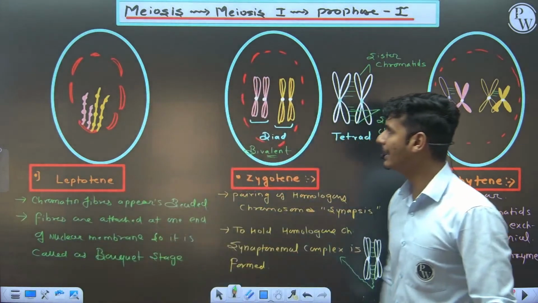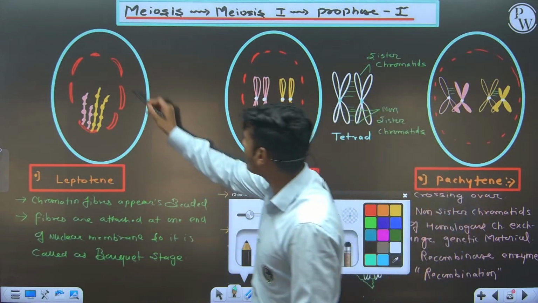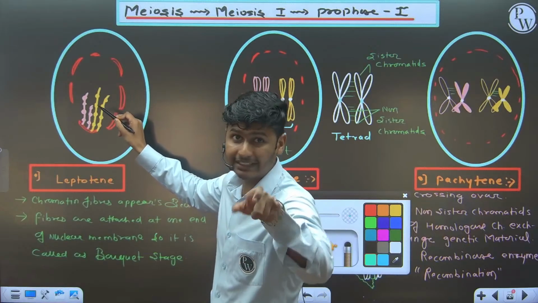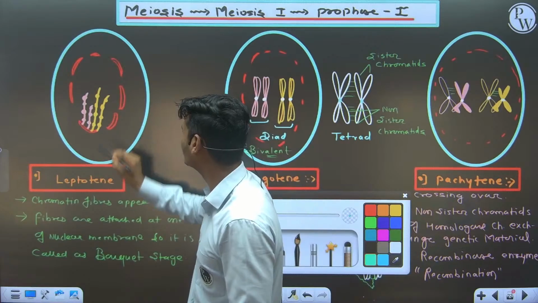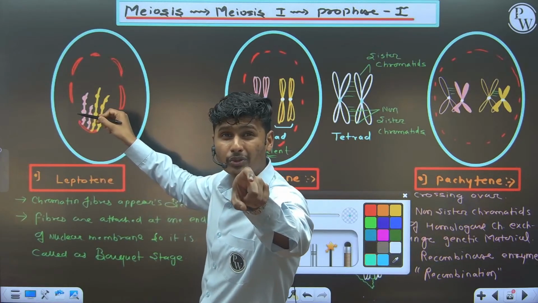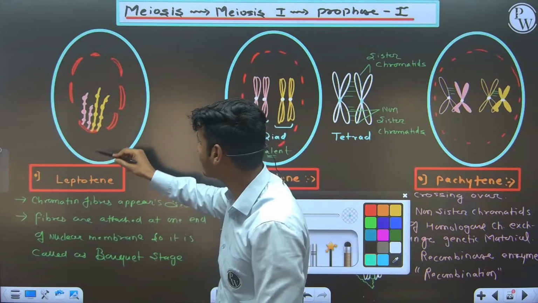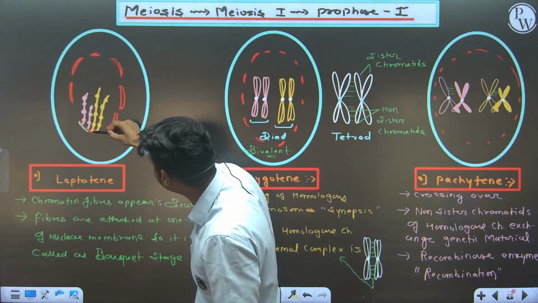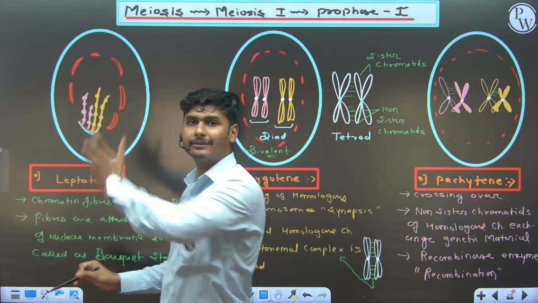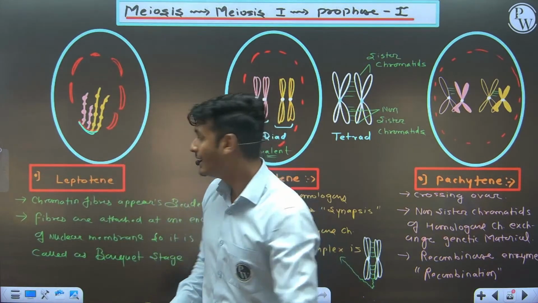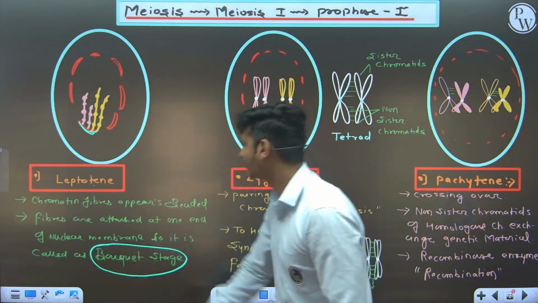Let's start with leptotene. First of all, in leptotene, small breakdown of the nuclear membrane starts, because it is a prophase. It does not completely disappear, but there is a small breakdown, and all the chromosomes or chromatin fibers present in the nucleus attach to one end of the nuclear membrane, looking like a bouquet. That's why leptotene is sometimes known as the bouquet stage.